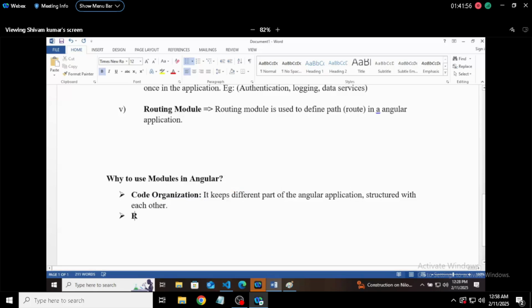After code organization, we got reusability. Services, pipes: we are declaring them only one time and using them many times. Reusability. The modules in Angular are reusable, and we can reuse them as per the requirement.